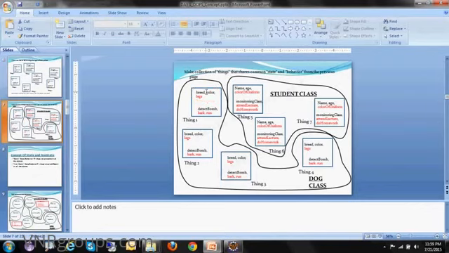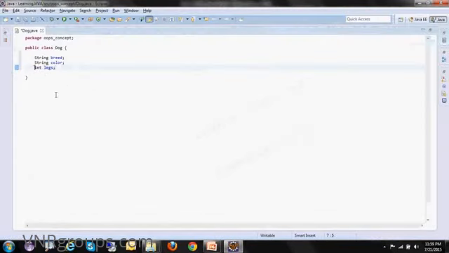Out of these three states, which one is static? Legs. So I'll put the keyword static. For non-static states you don't need to put any keyword. By default, if the static keyword is not there, it is considered non-static. So these are the states of the Dog class.